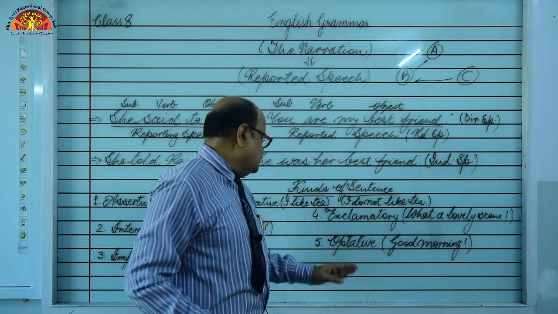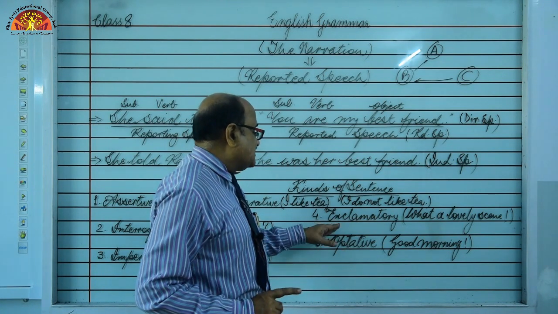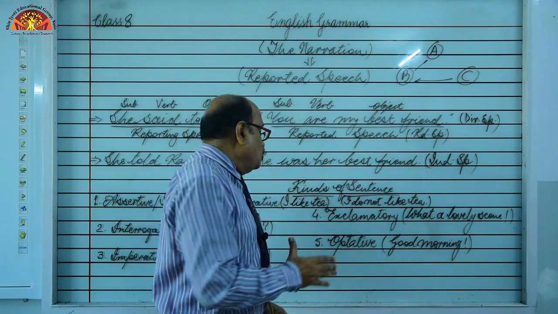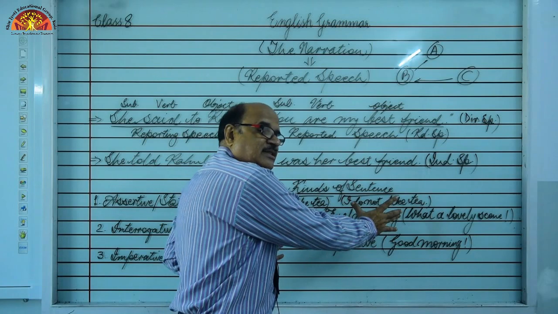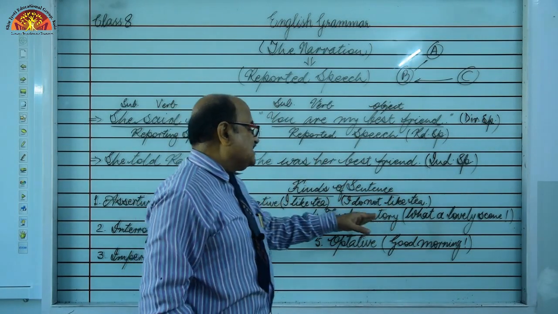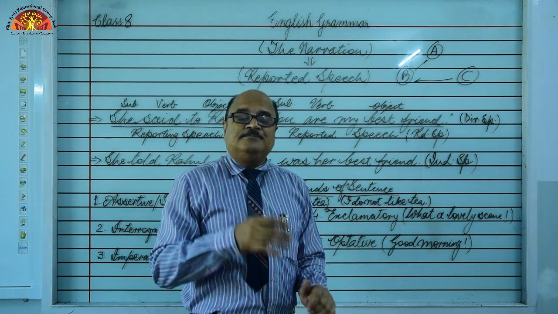In some books exclamatory and optative are treated as a single kind, but to make it easier for you to understand, I have separated them as two different kinds of sentences. What are exclamatory sentences?